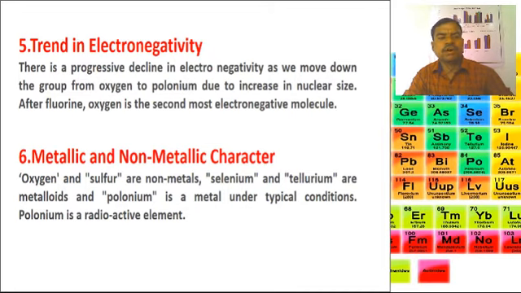Then why is oxygen a gas, while sulfur is a solid? This question is asked in many basic exams. Why is oxygen a gas while sulfur is a solid? Because it can be explained on the basis of the tendency of oxygen to form multiple bonds with itself. Such a tendency is missing in the case of the sulfur atom.